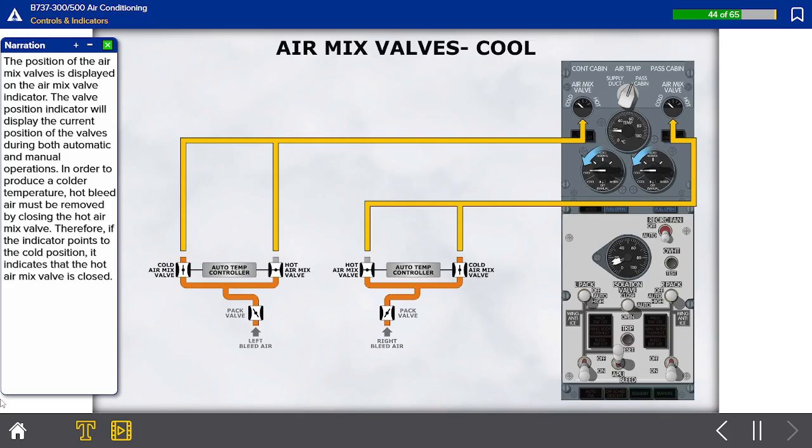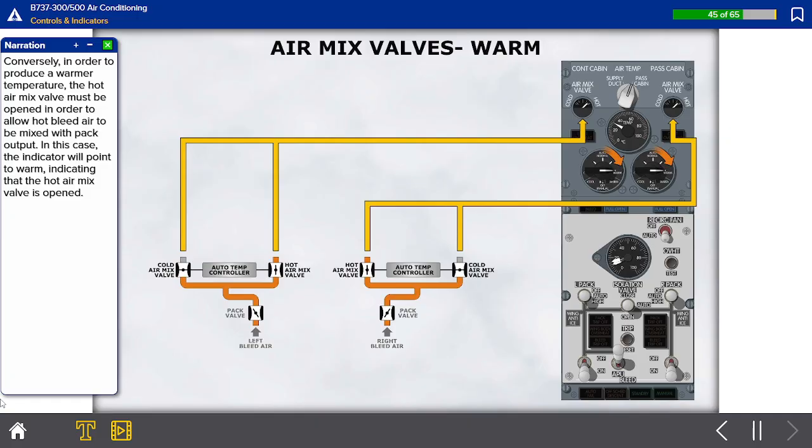In order to produce a colder temperature, hot bleed air must be removed by closing the hot air mix valve. Therefore, if the indicator points to the cold position, it indicates that the hot air mix valve is closed. Conversely, in order to produce a warmer temperature, the hot air mix valve must be opened in order to allow hot bleed air to be mixed with pack output. In this case, the indicator will point to warm, indicating that the hot air mix valve is opened.